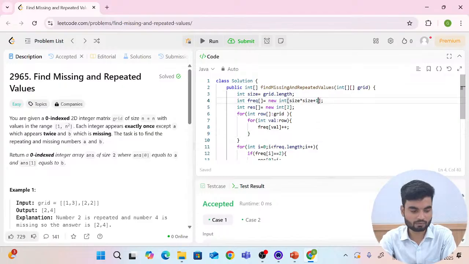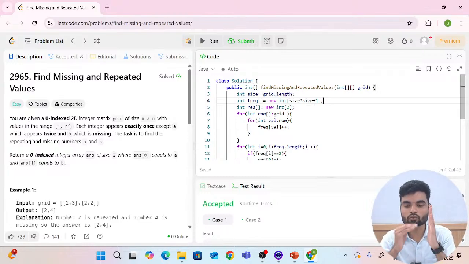Now look at this. We have calculated the size for the 2D array. The size of the grid is 2 as of now, in example number 1, and then we are calculating the size of our frequency array.